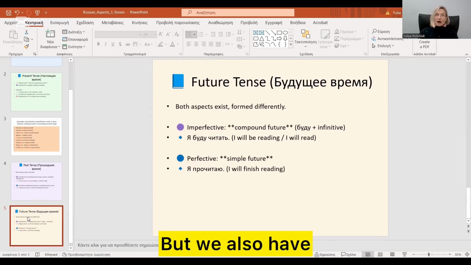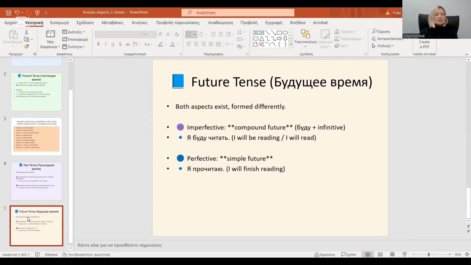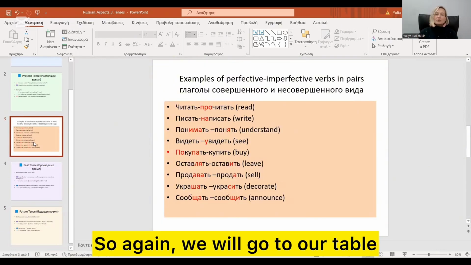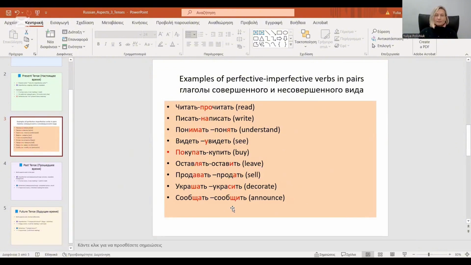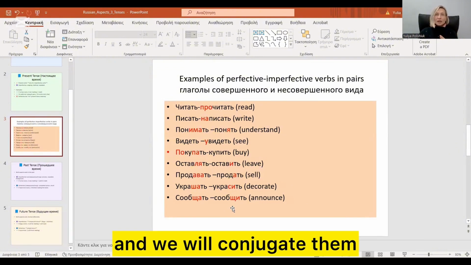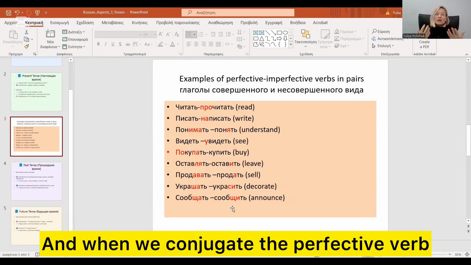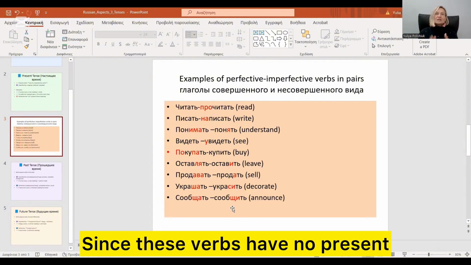But we also have simple future, and it is expressed by perfective verbs. So again, we will go to our table and we will use here the second column, which is perfective verbs, and we will conjugate them. And when we conjugate the perfective verb, we are already in the future, since these verbs have no present.